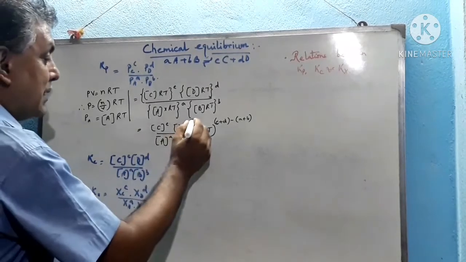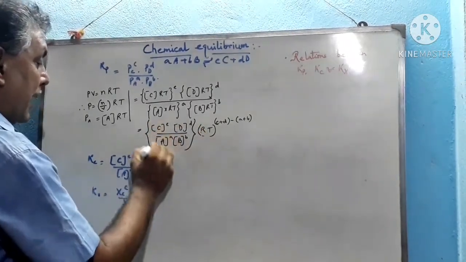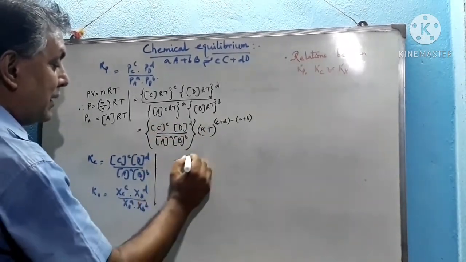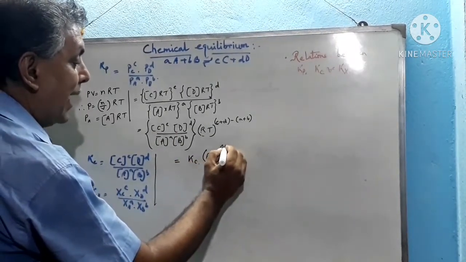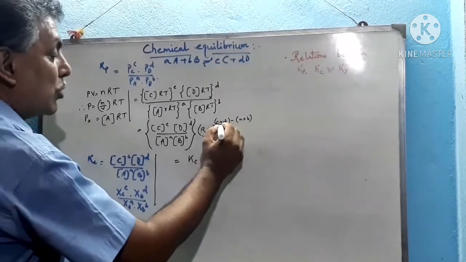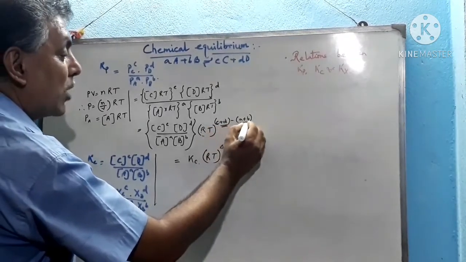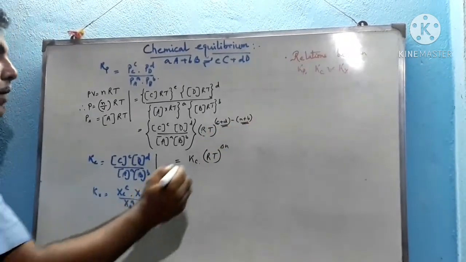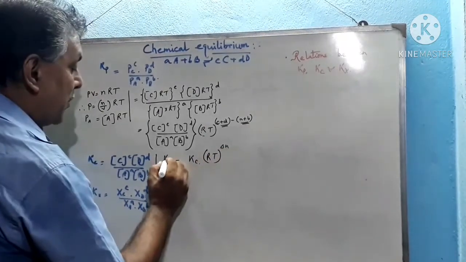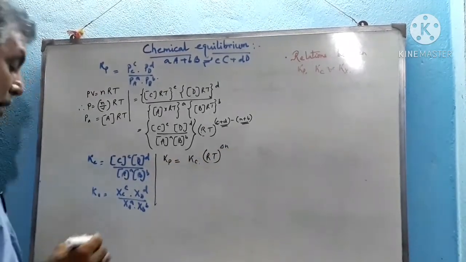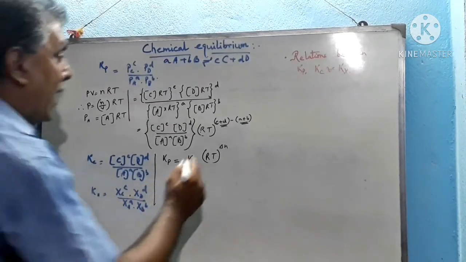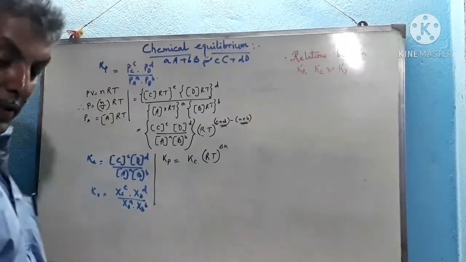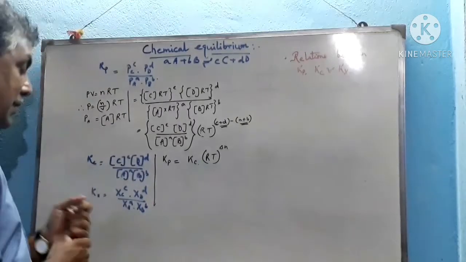Now see, this is the Kc term. So this is the Kc term into RT whole to the power del n. Del n means the total number of moles of the product minus the total number of moles of the reactant. This is denoted by del n. So this is the relation between Kp and Kc, because Kp equals Kc into RT whole to the power del n.